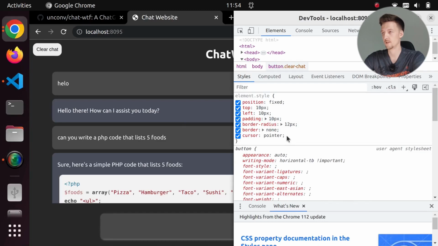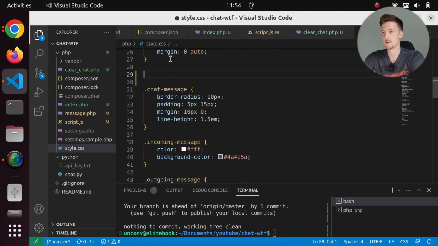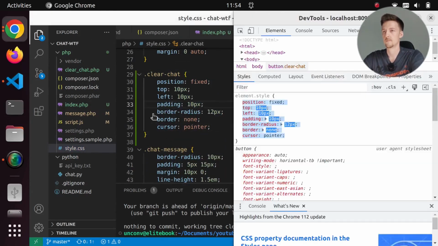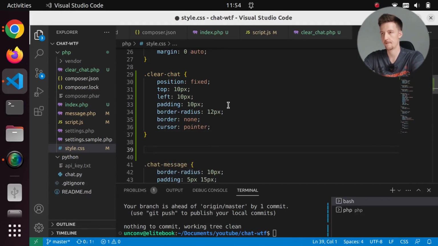Okay, that's pretty good. So let's add this style in our style.css, I will just add here clear chat with this style. So if I refresh this page, it will look like this. Great. Now I will add some kind of effect.